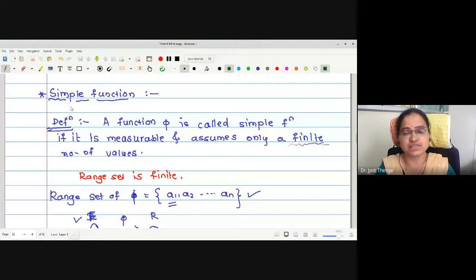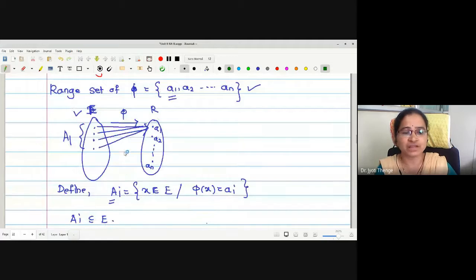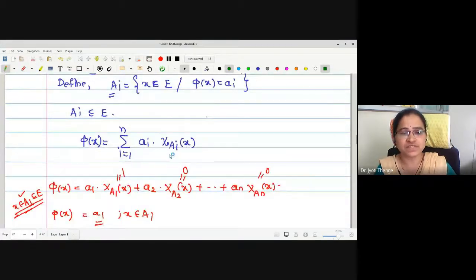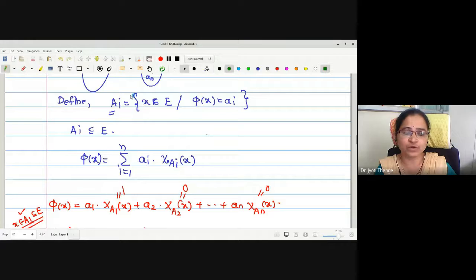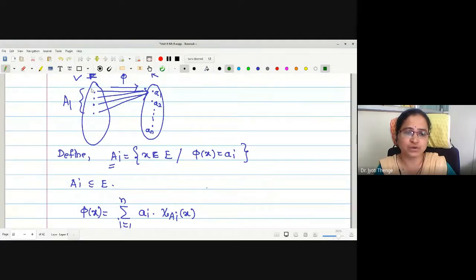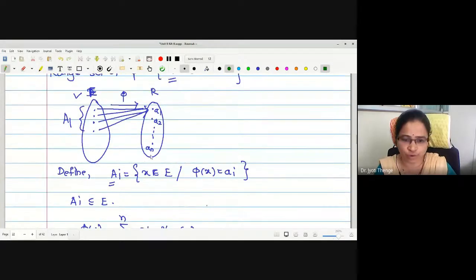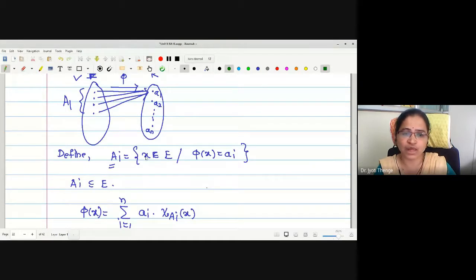Next, we have defined a simple function. A simple function is a measurable function assuming a finite number of values. Assuming a finite number of values means the range set of the given function is finite. And whenever the range set is finite, A_i is defined to be the subset of the domain, the collection of all x in E having the same image.